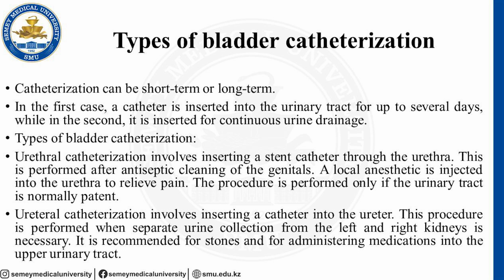In the first case, if we use short term catheterization, the catheter is inserted into the urinary tract for up to several days, while in the second type it is inserted for continuous urine drainage. Types of bladder catheterization. Urethral catheterization involves inserting a stent catheter through the urethra. This is performed after antiseptic cleaning of the genitalia. A local anesthetic is injected into the urethra to relieve pain. The procedure is performed only if the urinary tract is normally patent.